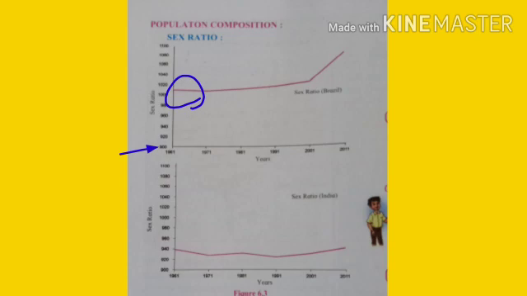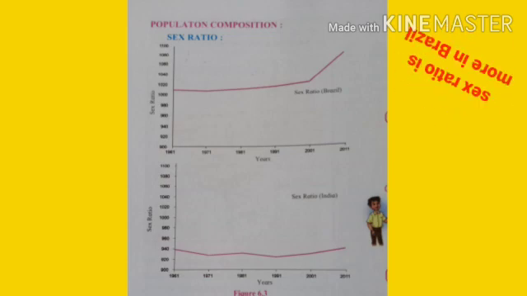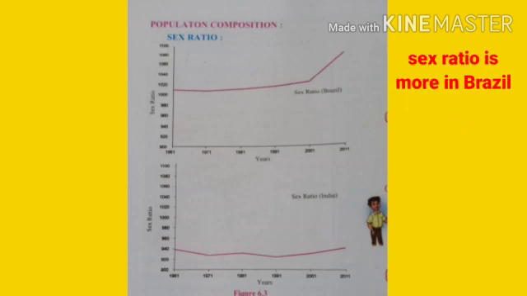So if the sex ratio is coming more than 1,000, what is the meaning? That means the female number is more. In the same manner, the sex ratio of that country is more. So here in Brazil, if you observe, we can see that the sex ratio is more than 1,000. That means in Brazil the sex ratio is more.